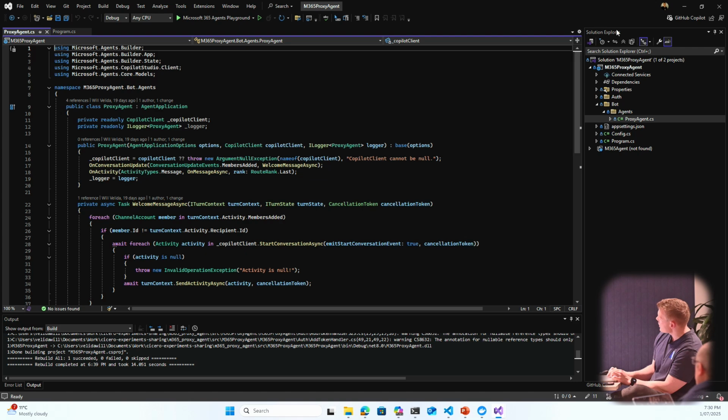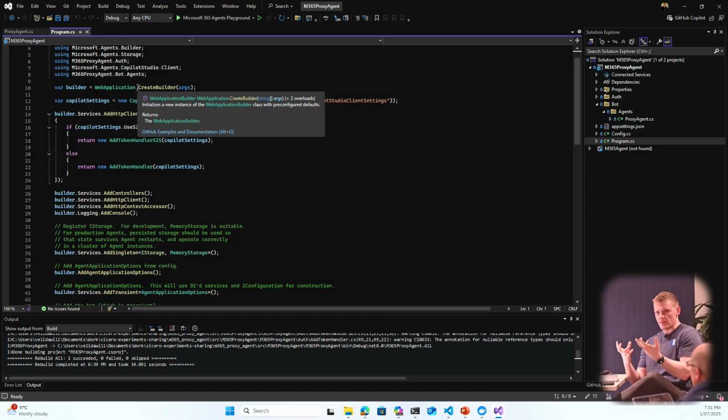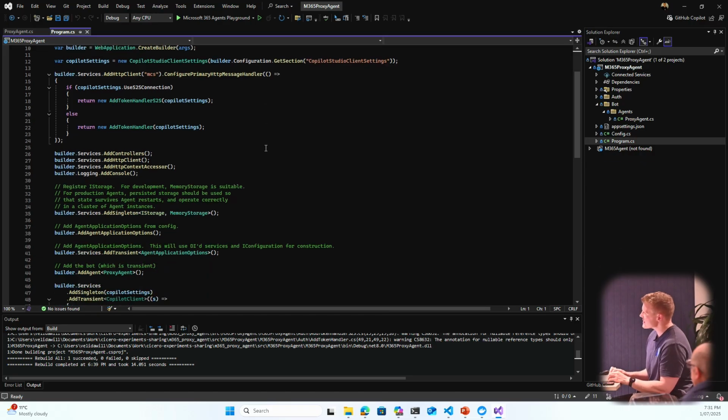So I'll actually go through the program.cs file first. So again, it's just like a normal web application or ASP.NET application that you build normally for ASP.NET web APIs or web apps. Essentially, this acts as a wrapper around Copilot Studio, enabled to do that communication from your generative AI agents into your NLU-based agents, or for any agents to try and communicate with an agent that's deployed to Copilot Studio.